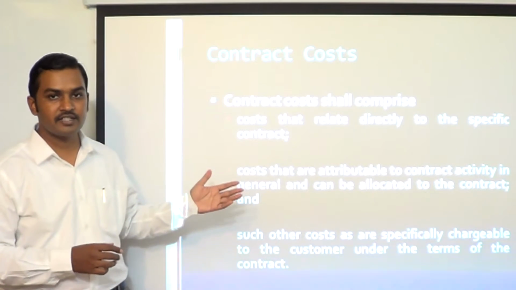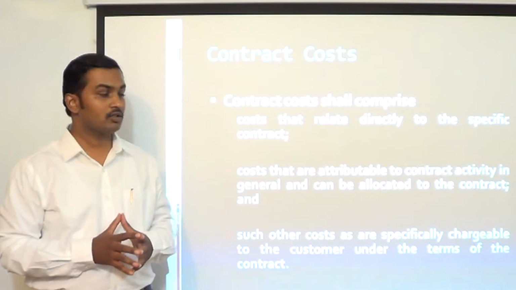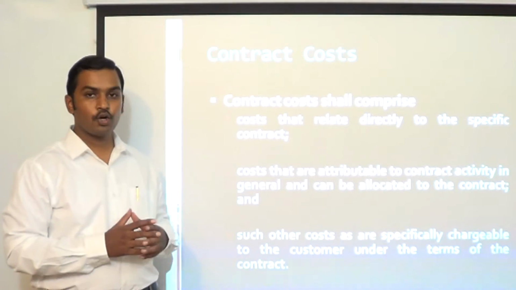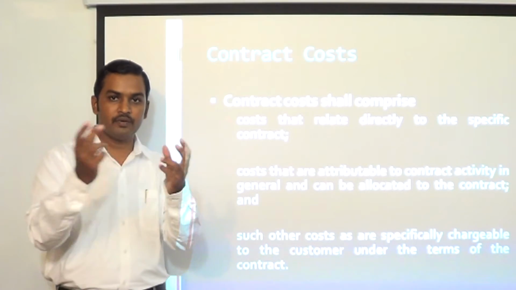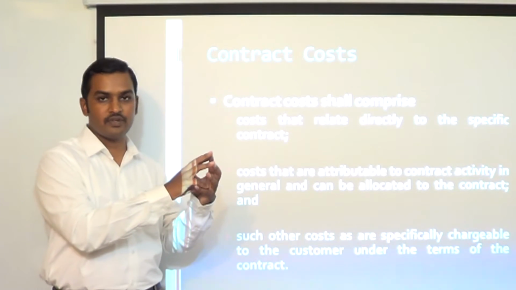Contract costs. In our last lecture we discussed contract revenue. In this lecture we will discuss contract costs. Now contract costs shall comprise three types of costs. One, costs that relate directly to a specific contract. So we can find a one-to-one relationship between the cost and the contract, and we can attribute this cost directly to a specific contract.